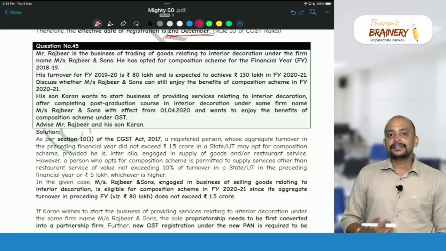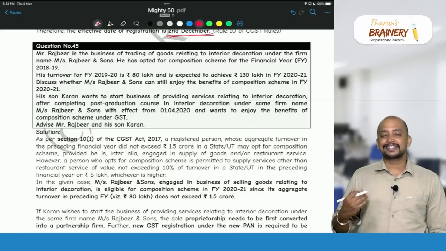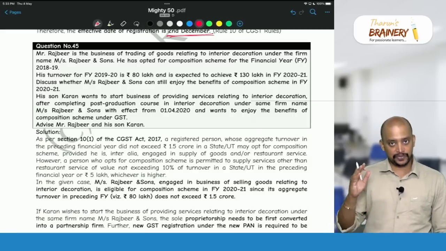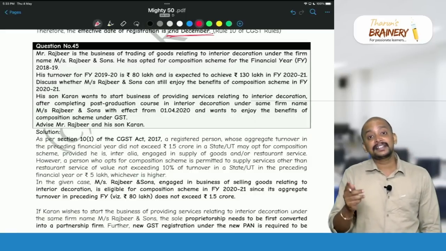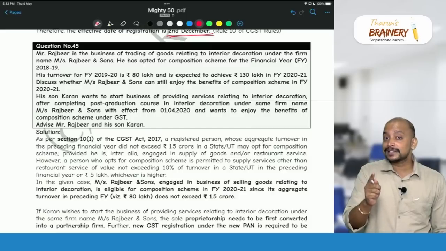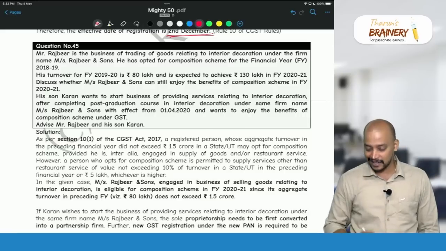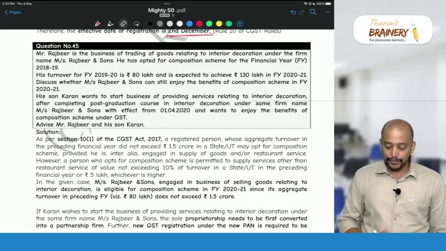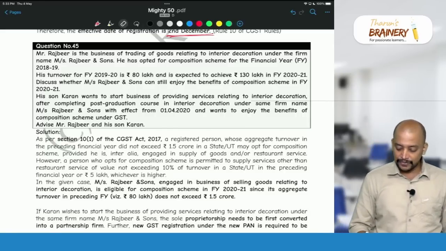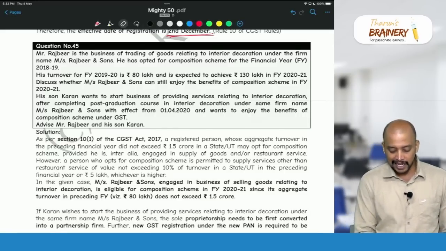So, a person who is opting for composition scheme under section 10 subsection 1 can provide services up to 10% of turnover during the previous year or 5 lakhs, whichever is higher. So what was their turnover during the previous year? So current year is 2021 year.